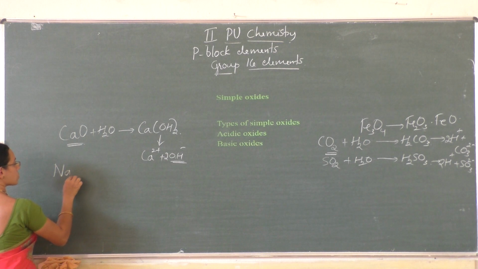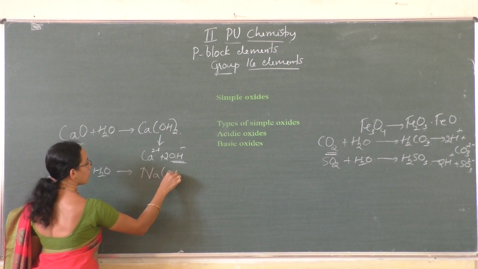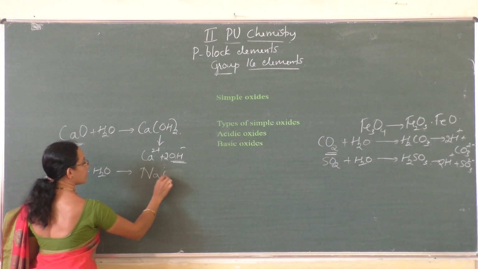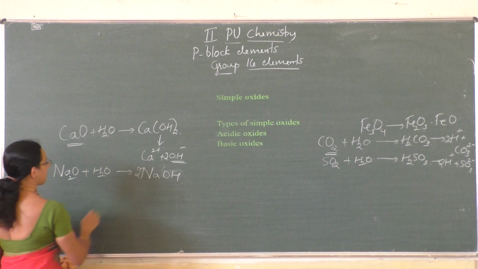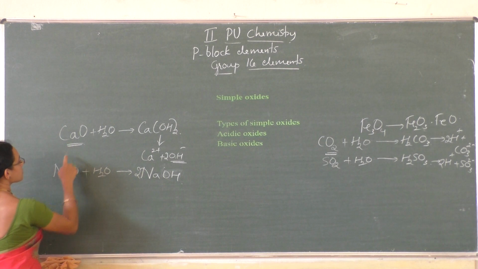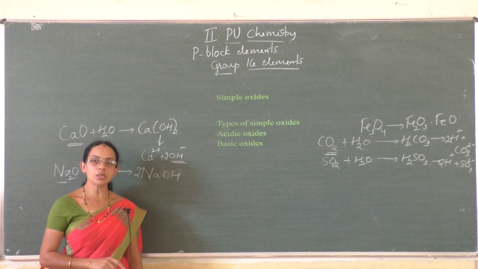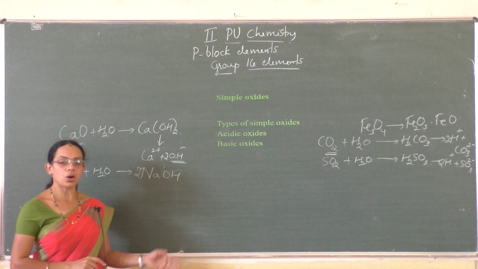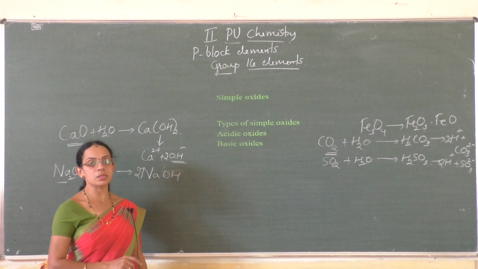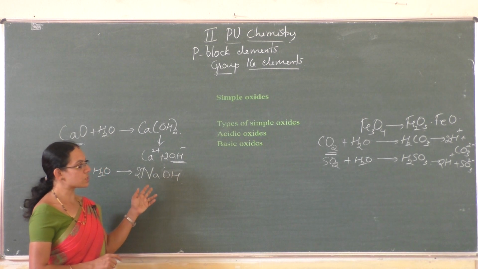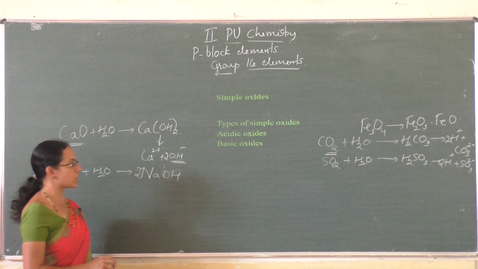Or Na2O, sodium oxide, when it is dissolved in water, it gives sodium hydroxide, NaOH. So this is also a basic oxide. So here calcium oxide or sodium oxide, these are metals, right? Calcium or sodium are metals. So oxides of metals are basic oxides, and oxides of non-metals are acidic oxides. Generally this happens, oxides of non-metals are acidic oxides and oxides of metals are basic oxides.